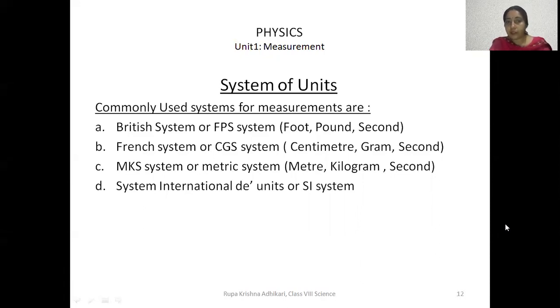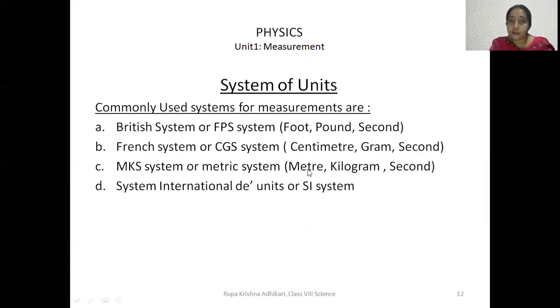Then later on, the metric system or MKS system came into existence. MKS stands for meter, kilogram, and second. A little bit modified form of the metric system is called Système International d'Unités or SI system, the fourth one. And nowadays we are following this fourth system of units.